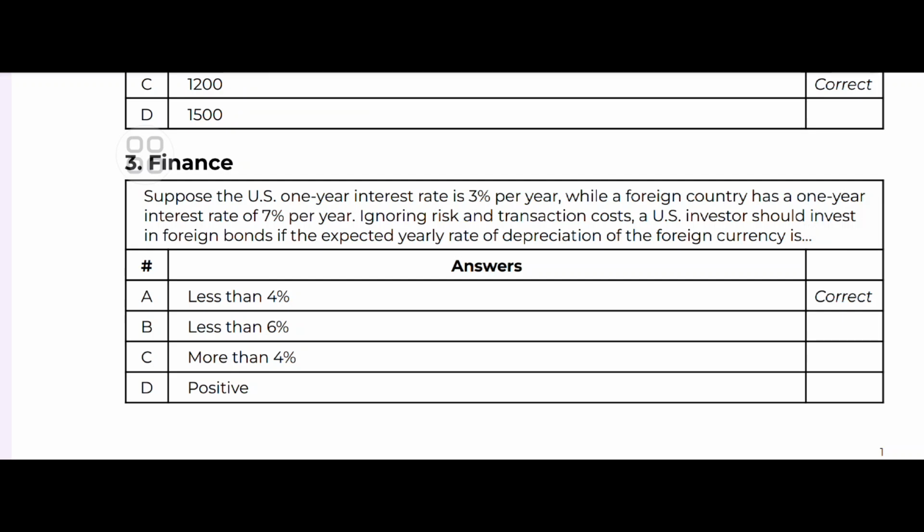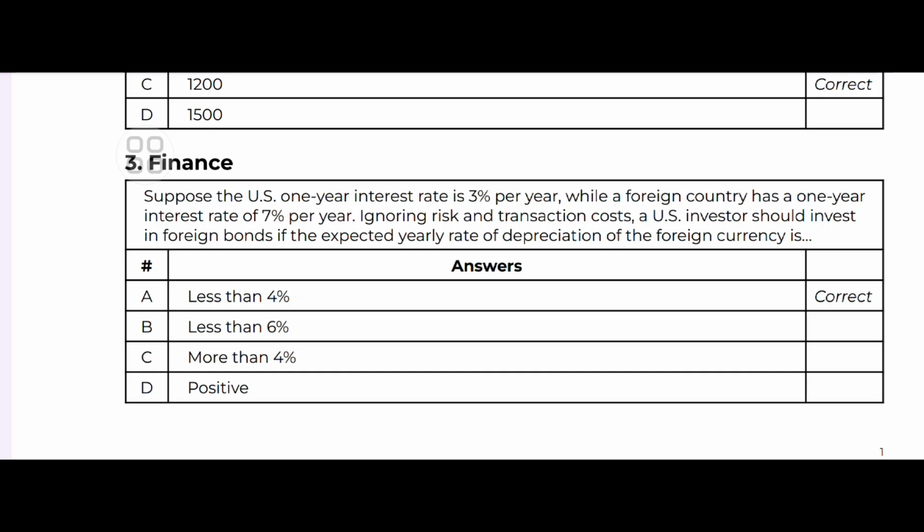See, suppose a US 1 year interest rate is 3% per year. While a foreign country has a 1 year interest rate of 7% per year, ignoring risk and transaction costs, a US investor should invest in foreign bonds if the expected yearly rate of depreciation of the foreign currency is... So you can see obviously the answer will be 4.